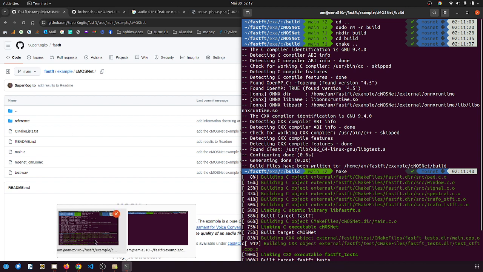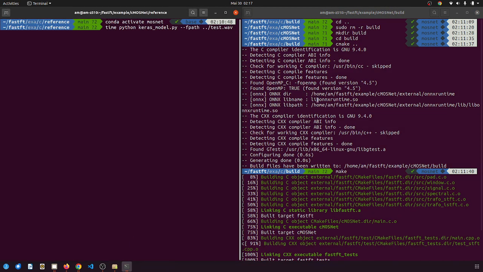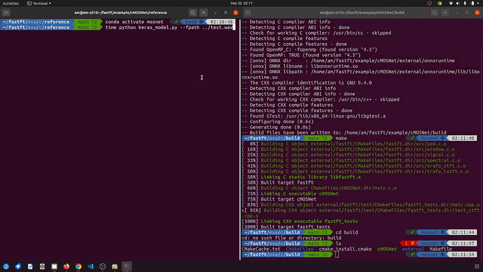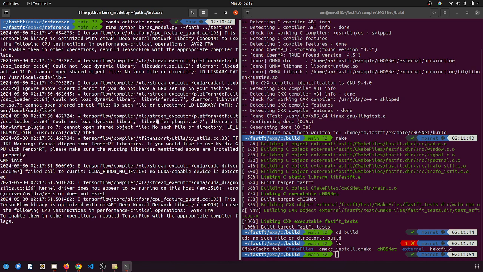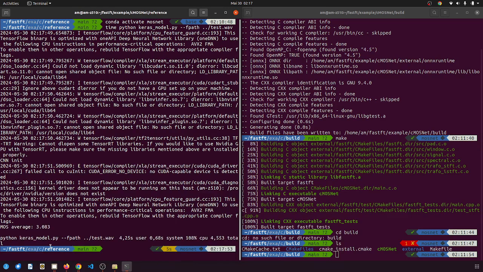Similar to what's in the README, essentially you have two versions. You have the Python version, that's the original one, and then you have the C version that's based on the Fastft. I already built the project to spare us some time. The instructions are in the README, and let's simply run the Python version. Essentially you'll need to load the model, extract the features, run the inference, and then here you have a mean opinion score average, so it does many inferences per frame, but then you get the average at the end.